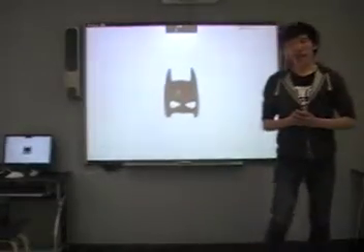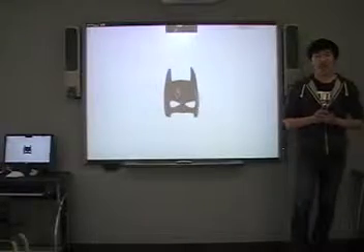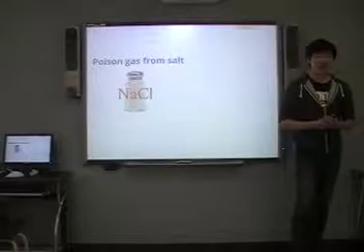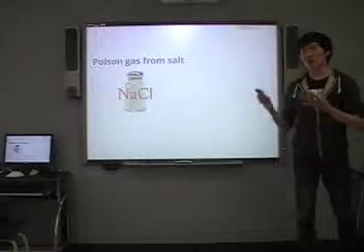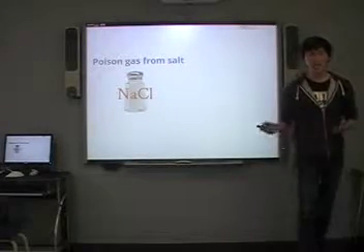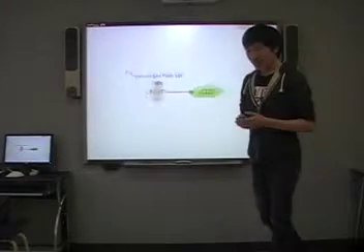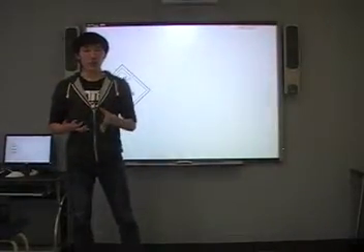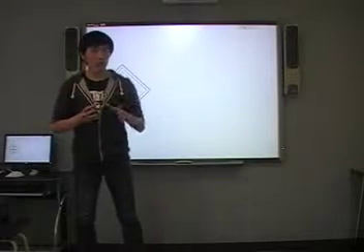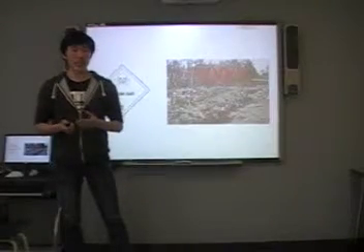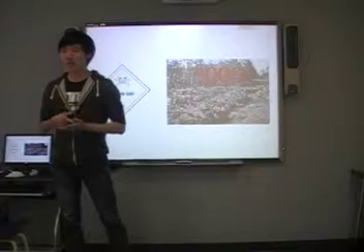As I said earlier, he has lots of nicknames, and another nickname is the man who made poison gas from salt. Salt, I'm sure all of you are familiar with salt. He made poison gas from salt, which is called chlorine gas, and he first used it in World War I. He used it against the French troops, or let's say French soldiers, and at the first use, it killed 5,000 French soldiers.